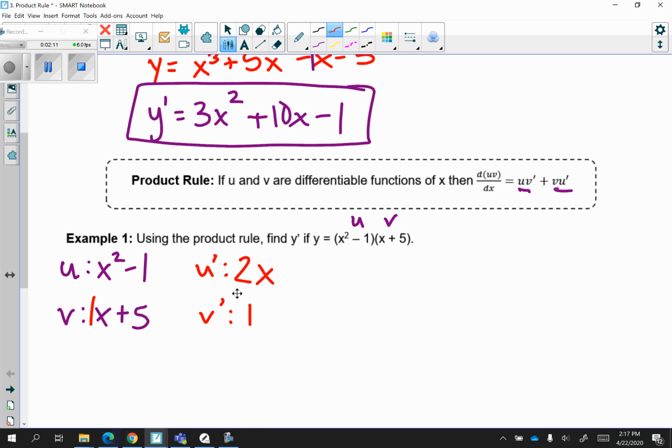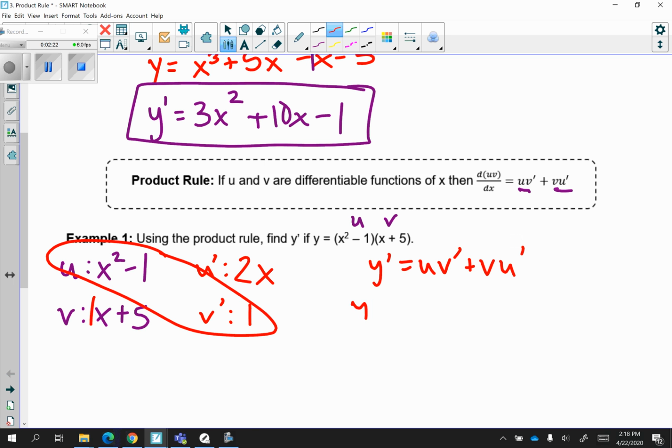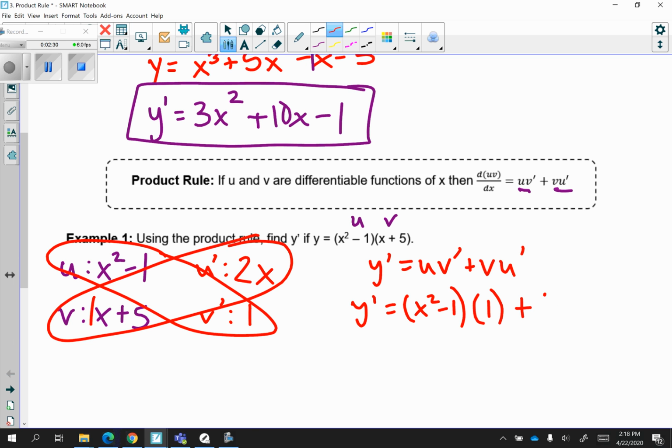So now what I'm going to do is y prime is equal to u v prime plus v u prime. So I am going to multiply u times v prime. So y prime is equal to x squared minus 1 times 1 plus. Then I'm going to multiply v times u prime. So x plus 5 times 2x. Notice you multiply the original by the opposite prime, or the opposite's derivative.